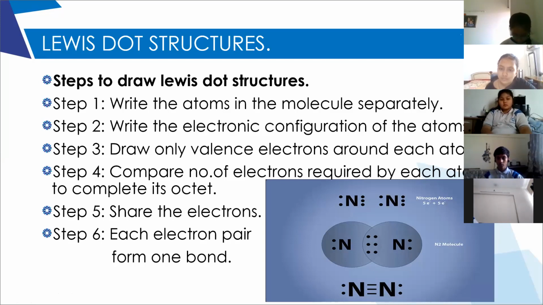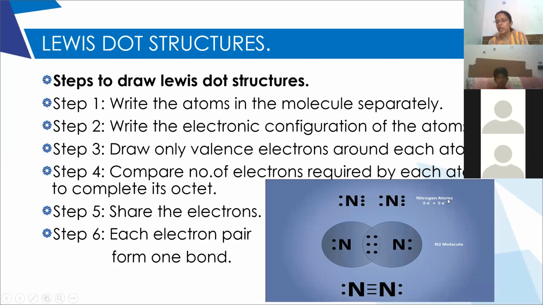Whereas in the oxygen molecule, each oxygen atom requires 2 electrons to complete the octet. So each oxygen atom will share 2 electrons. So 2 pairs of electrons are shared, and we will get a double covalent bond.